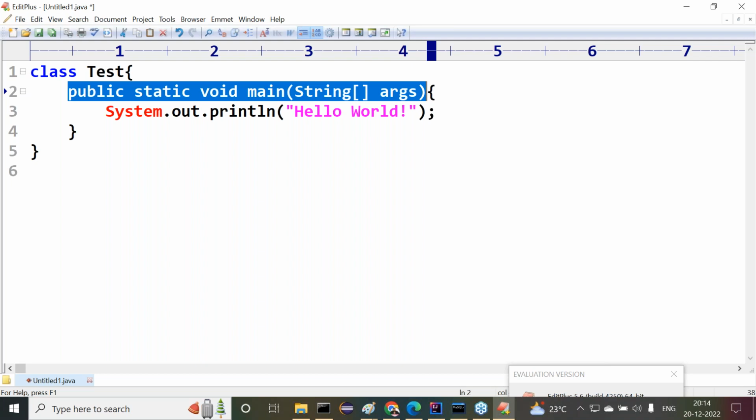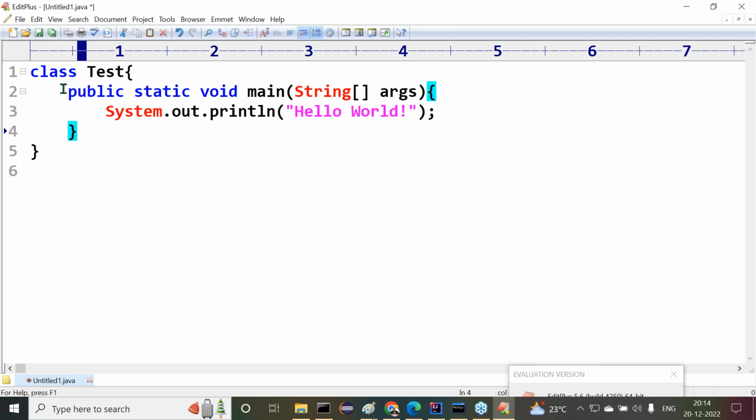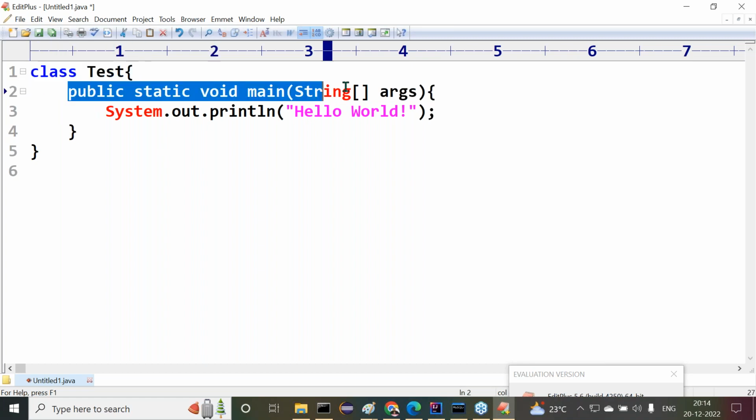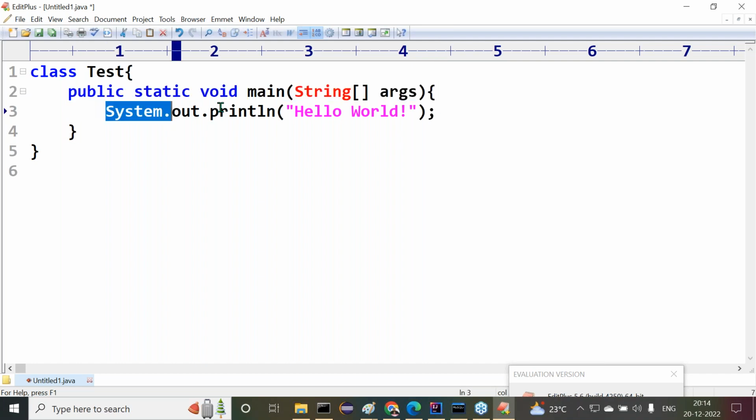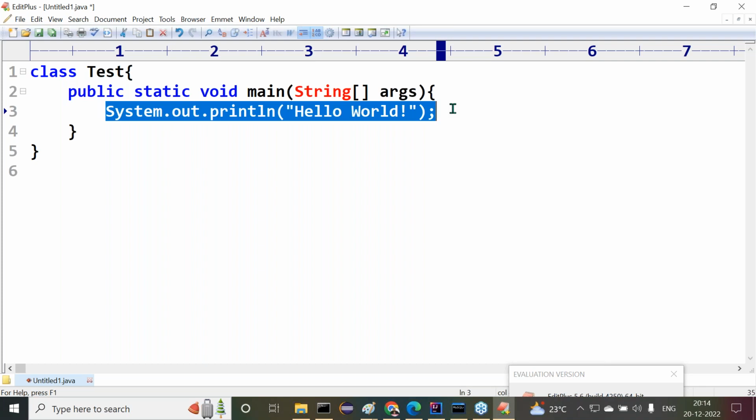Understand it clearly. So here the point is, we require a class, and this class contains the main method. The class which has the main method is called the main class. Inside the main class, we need one System.out.println statement.